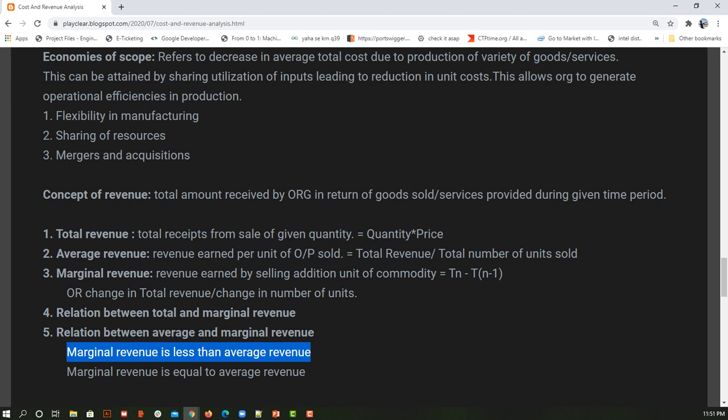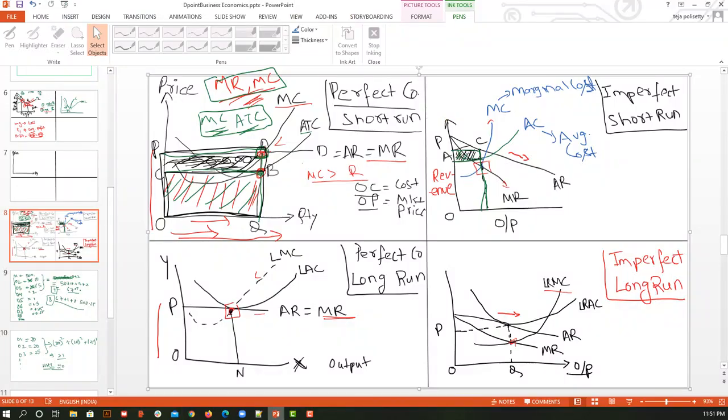Next we talk about marginal revenue being equal to average revenue. Again we'll go to that graph. Here you can see my marginal revenue is equal to average revenue. First of all, this is perfect competition, where there are too many firms in a particular market. So the market price remains fixed: if I set a price lower than the market price, people will buy from me but I will be at a loss. If I keep a higher price than the market price, people will buy from someone else, and I will lose my customer base.